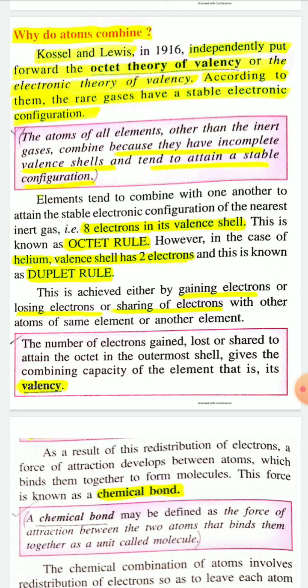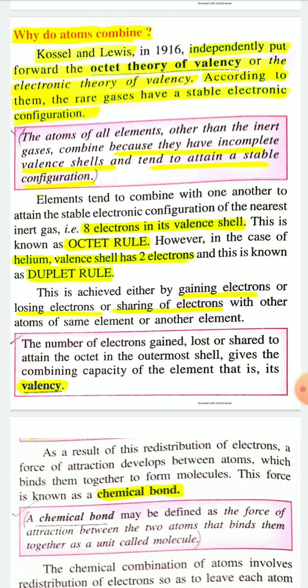Scientists Kossel and Lewis in 1916 independently put forward the octet theory of valency, or the electronic theory of valency. According to them, the rare gases, that is noble gases, have a stable electronic configuration, and the stable electronic configuration is 8 electrons in the outermost or valence shell.